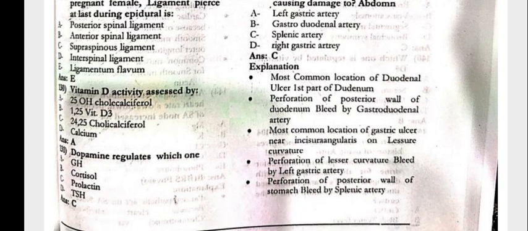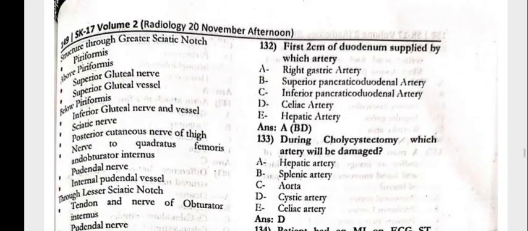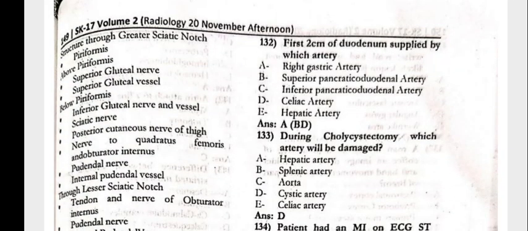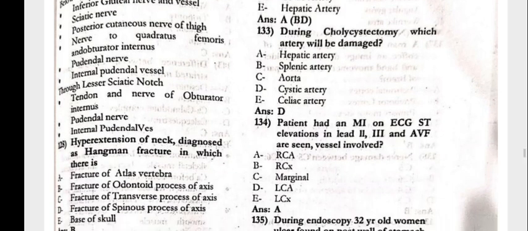Vitamin D activity is assessed by the 25-hydroxycholecalciferol. The dopamine regulates which one? That is the prolactin. Next, the first 2 centimeters of the duodenum is supplied by which artery? That is the right gastric artery. During cholecystectomy, which artery will be damaged? That is the cystic artery.